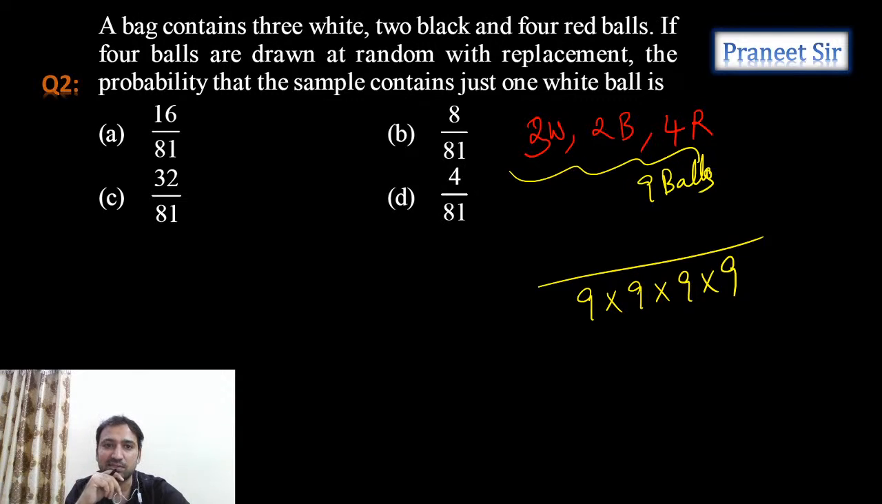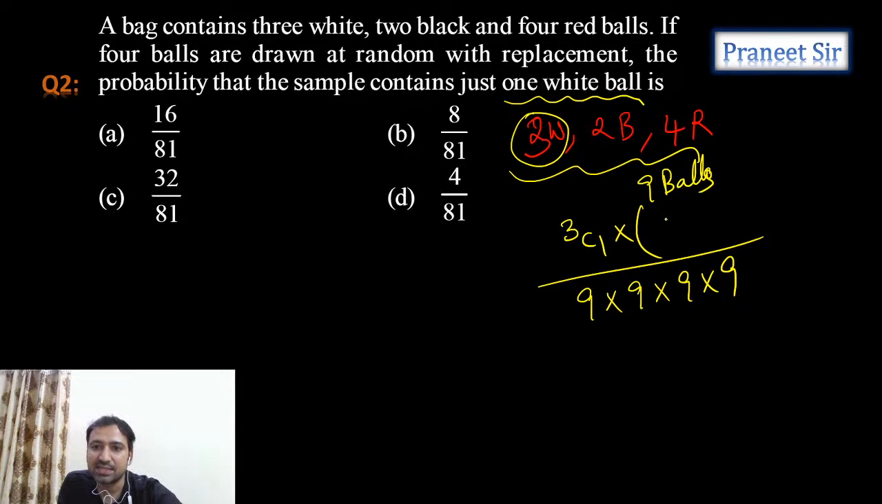But out of these 4 balls, what he is saying is the probability that the sample contains exactly 1 white ball. So out of these 4 balls, we should get exactly 1 white ball, and the remaining are all non-white balls. How many white balls are there? Only 3. From these 3, we need to select 1 ball, and from the remaining 6 balls, we need to select 3 balls. So for that we have 6 into 6 into 6 possibilities.